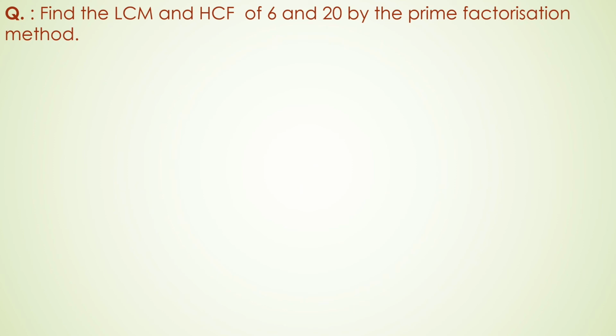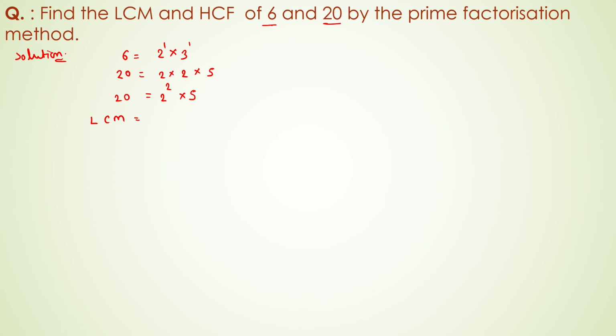Let us find the LCM and HCF of 6 and 20 by the prime factorization method. Here, 6 can be expanded as 2 to the power 1 into 3 to the power 1, and 20 can be written as 2 into 2 into 5, that means 2 to the power 2 into 5.